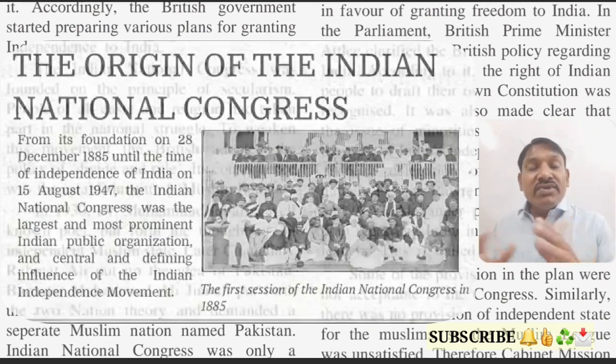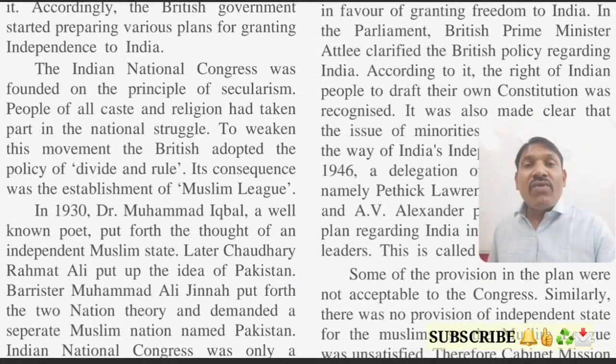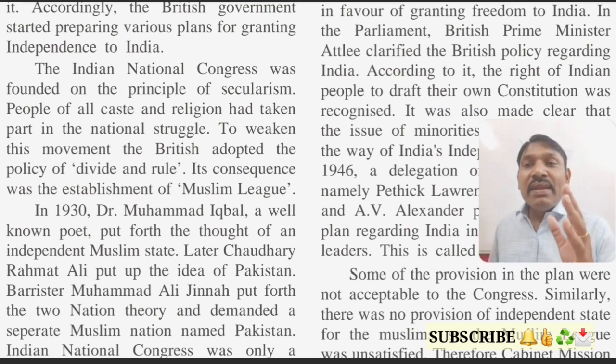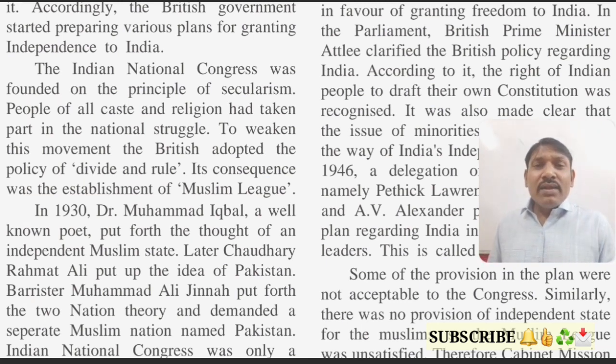During this period of Second World War, the British government observed the strength of the unity of the Indian people, and hence they wanted to divide and rule the Indian people and weaken them. One of the purposes of the divide and rule policy was to weaken the freedom struggle, to weaken the freedom movement. And hence the British government used the policy that is divide and rule.